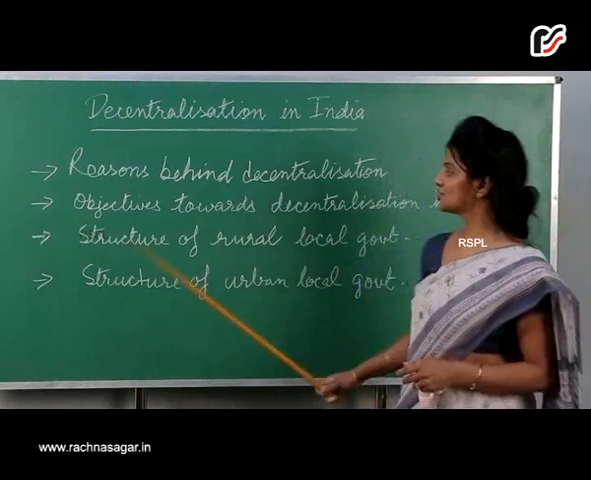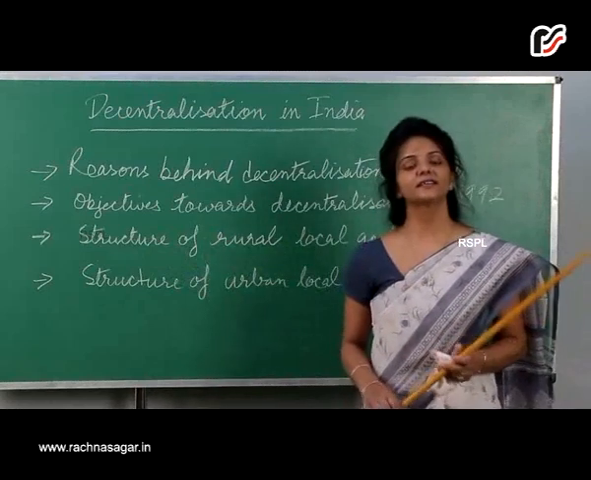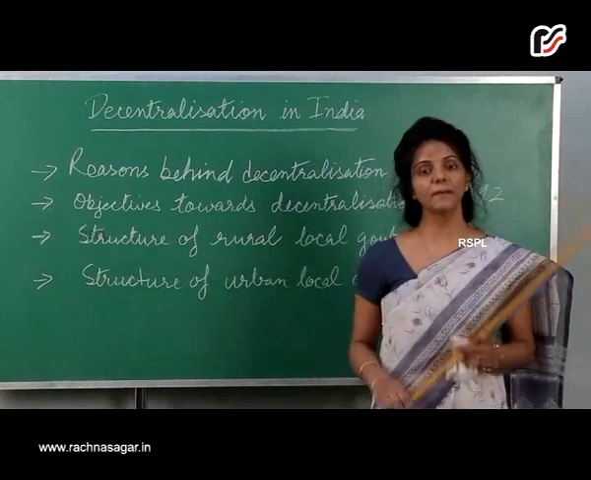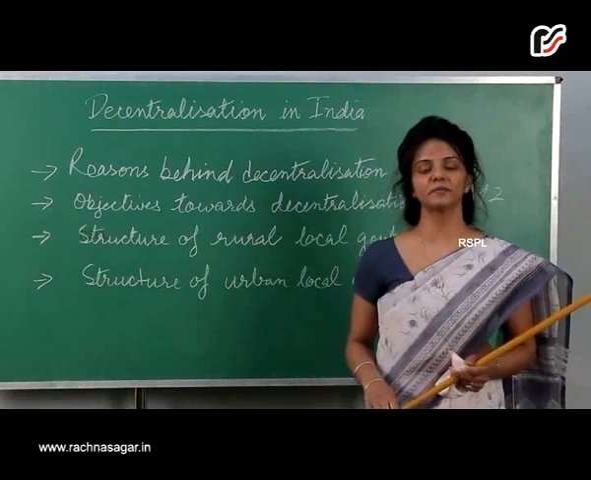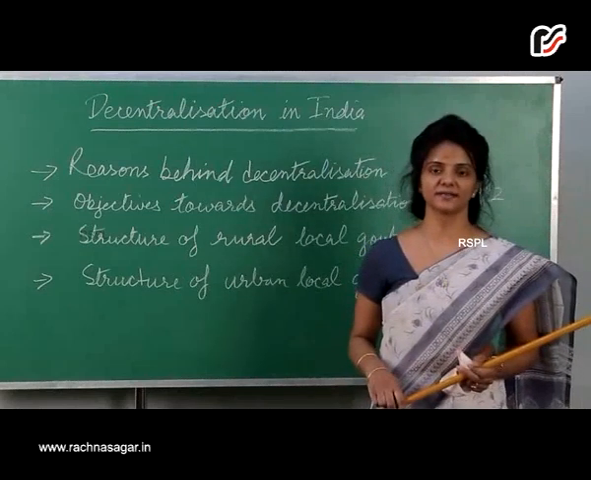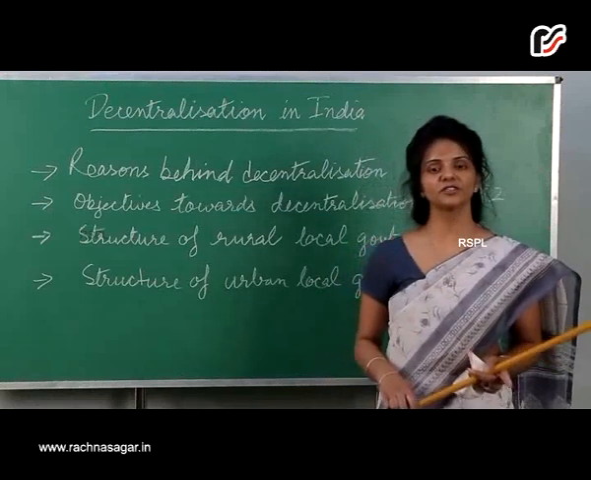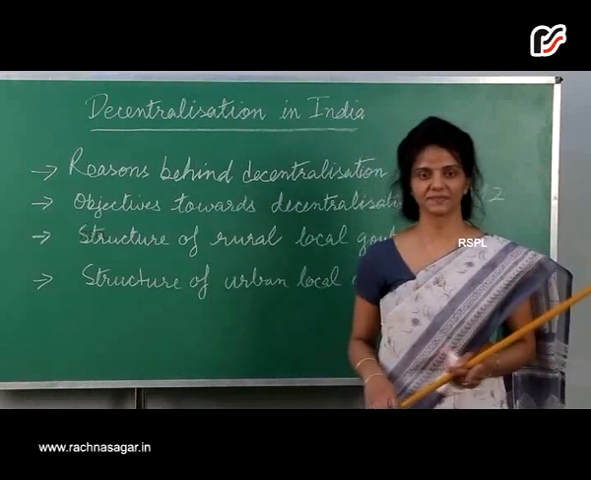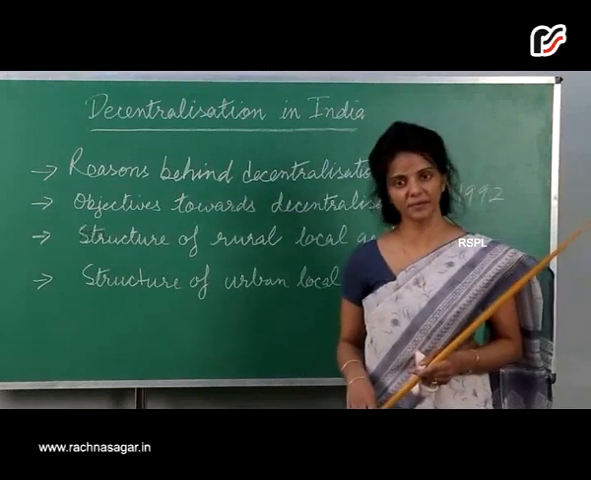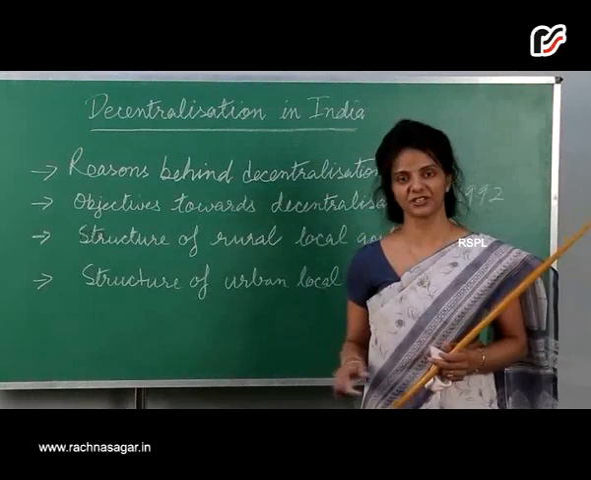Then we come up to the structure of the rural local government. The Gram Panchayats are grouped to form a Panchayat Samiti. The members are elected by all the Panchayat members of the area. All the Panchayat Samitis or Mandals in a district together constitute the Zila Parishad. Most members of the Zila Parishad are elected members. Members of the Lok Sabha and MLAs of the district are also its members. Zila Parishad chairperson is the political head of Zila Parishad.